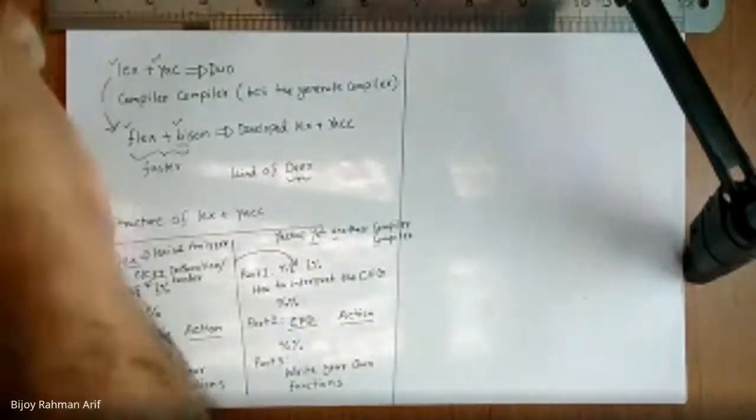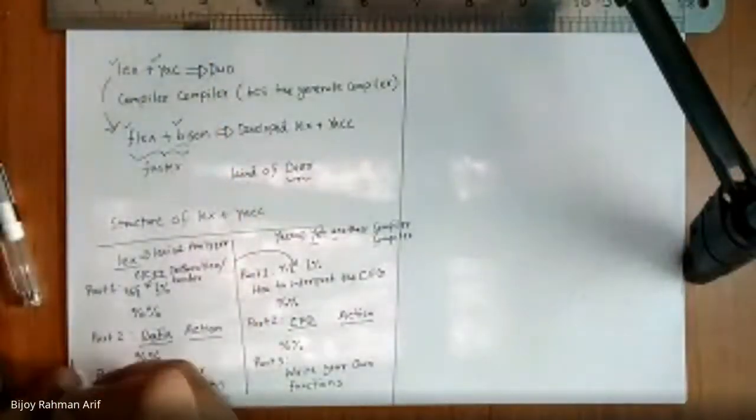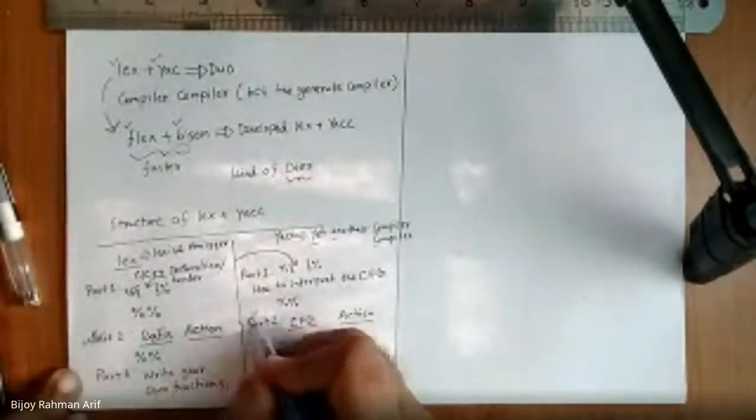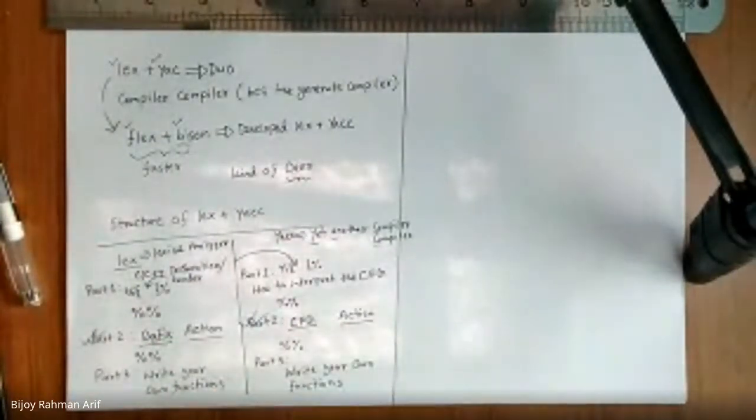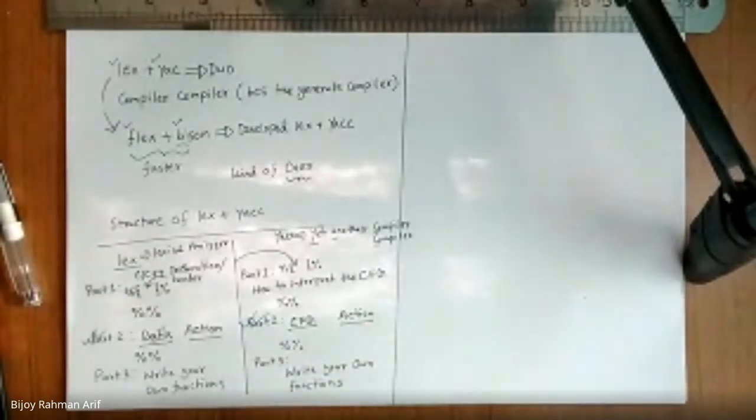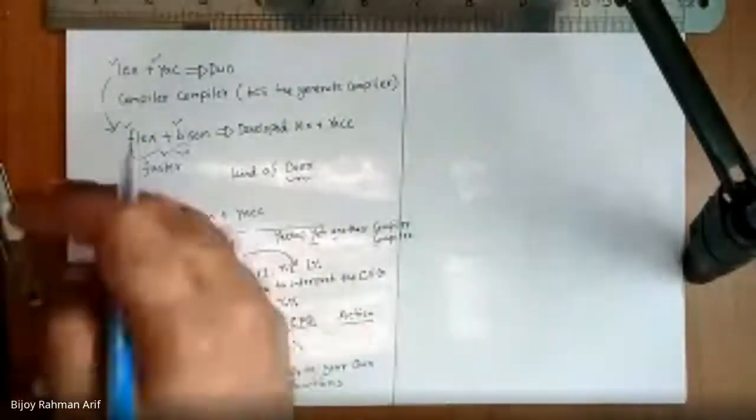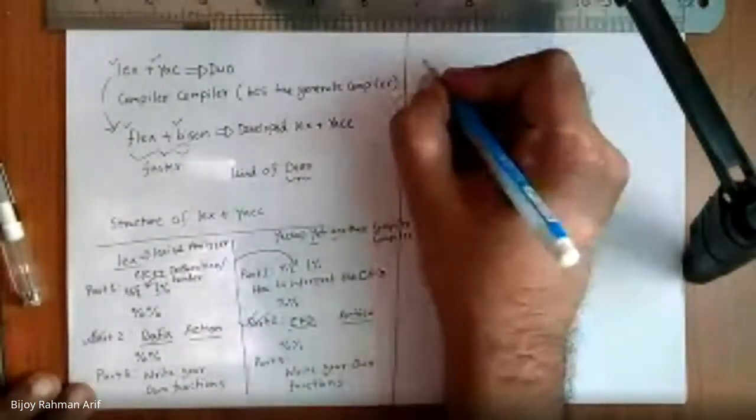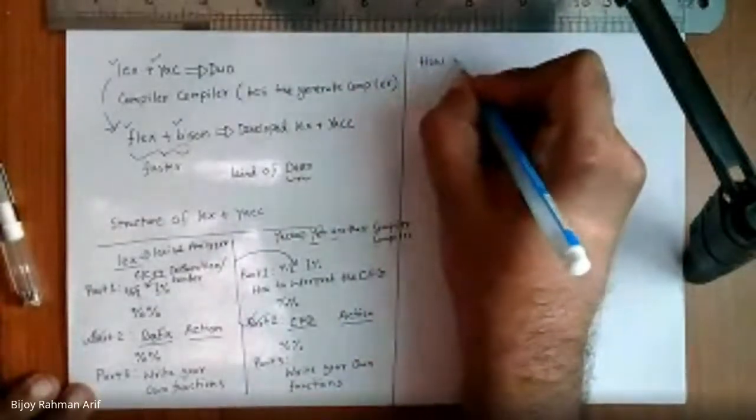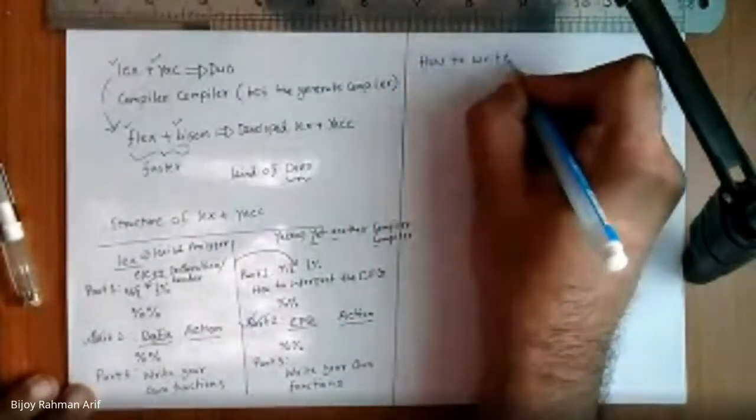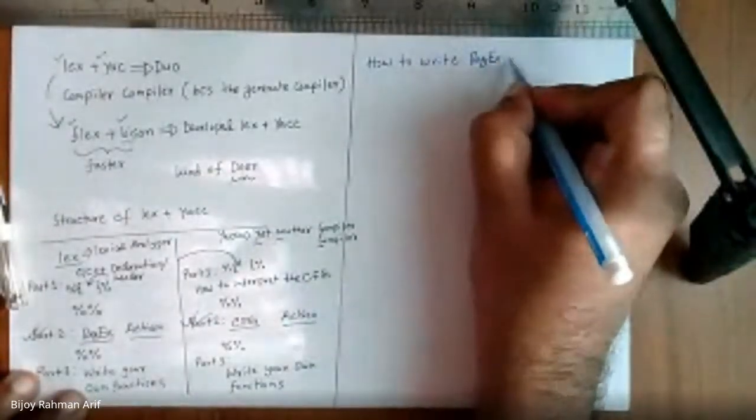Okay, sir. All right. But the most important parts are these two. Here, regex and action, and here, context free grammar and action. If you want to work with those, you have to write those things there. Now let's talk about the lex structure. How to write regex in lex.